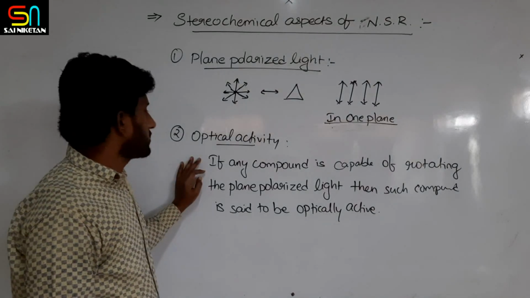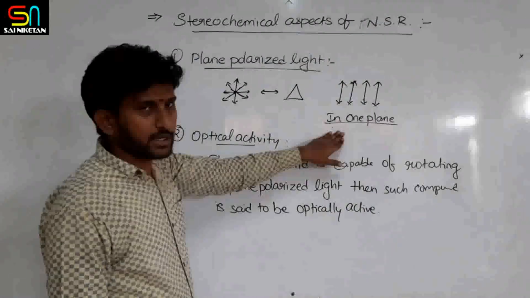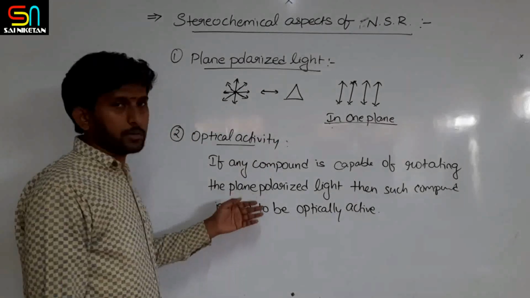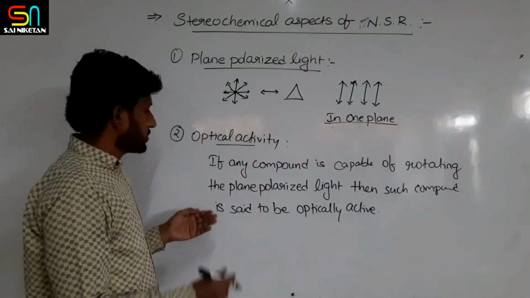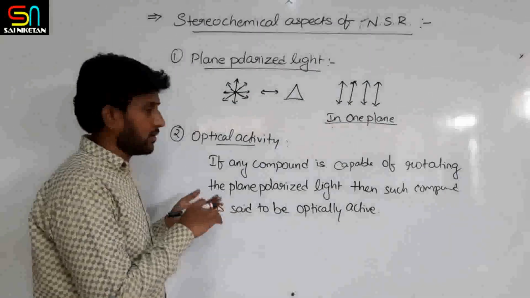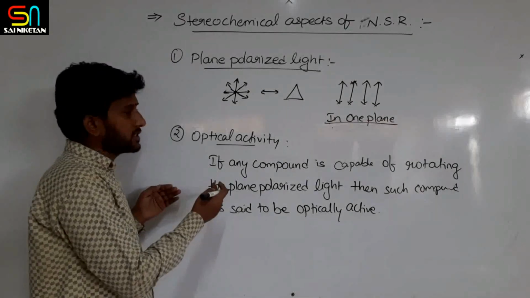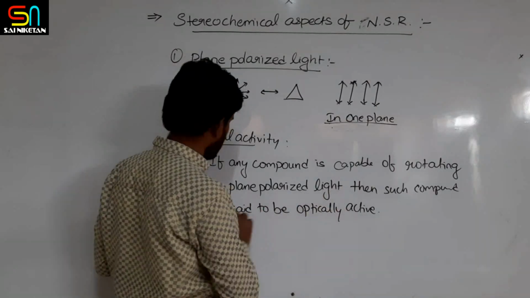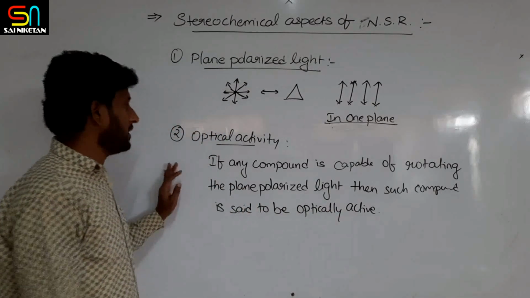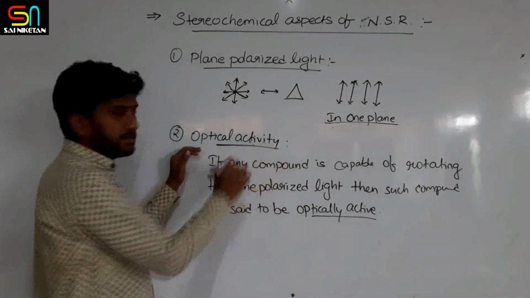If a beam of plane polarized light is passed through any sample, and the light gets deflected either towards the right side or left side, clockwise or anti-clockwise, then the compound is said to be optically active. And that phenomenon is called optical activity.